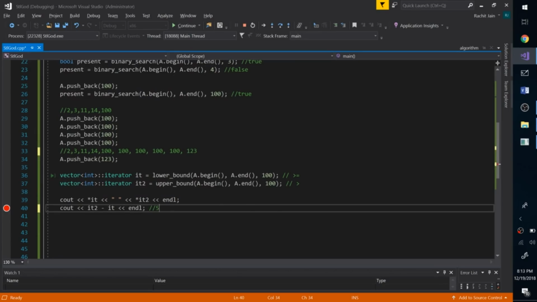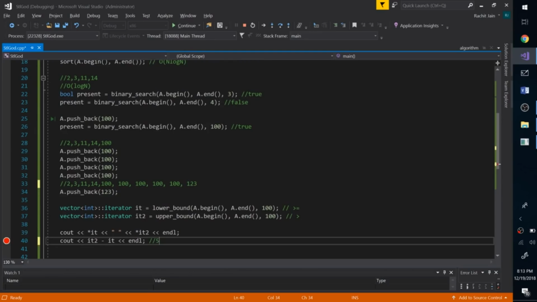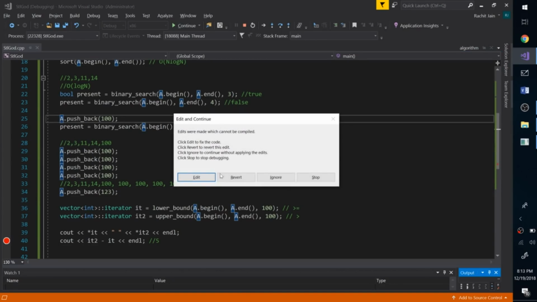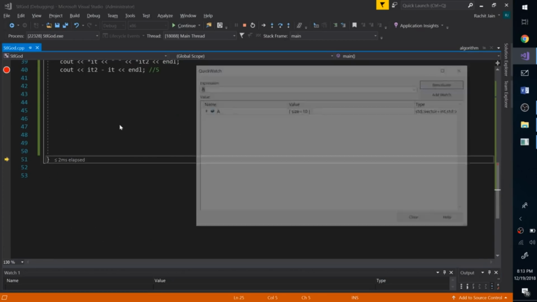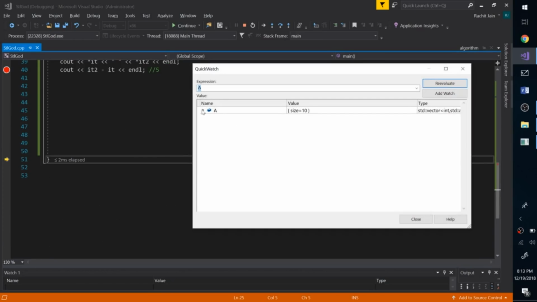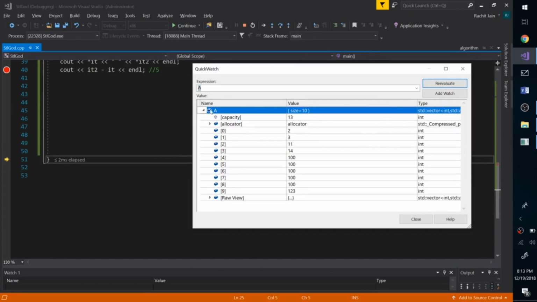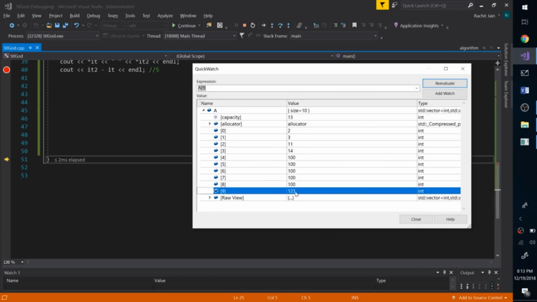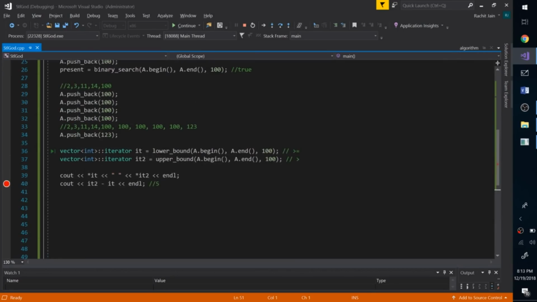Awesome. But now I would like to show you in the watch how things look. All right, so we have an array A. Let's see how this looks. So the vector A is having size 10. The first element is 2, then 3, then 11, then 14. Then we have 100, 100, 100, 100, and then 123. Then we have this iterator right over here.